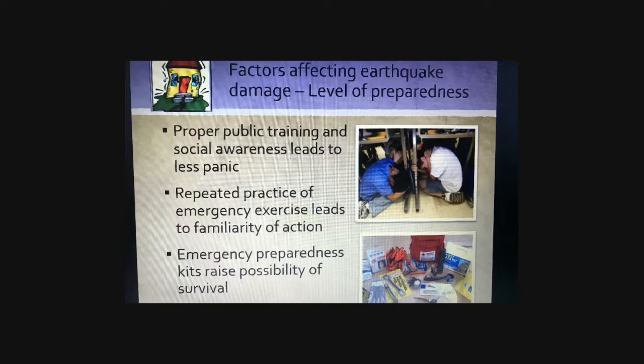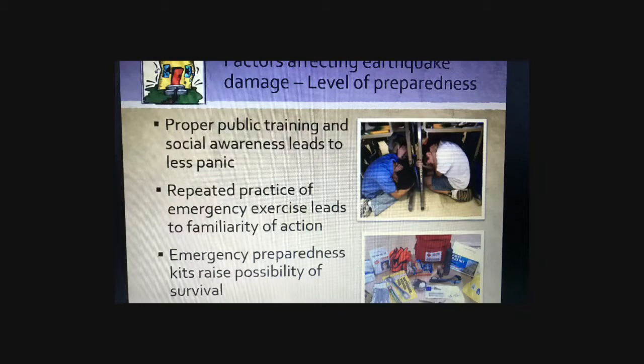The second mode of level of preparedness we will be looking at is when you have repeated practice of emergency exercises. This will allow the local population to be familiar with action necessary when an earthquake strikes, and henceforth lowering the chance of loss of human life and unnecessary destruction of property. Finally, the availability and preparedness of emergency preparedness kits also help raise the possibility of survival of people who have been affected by an earthquake.